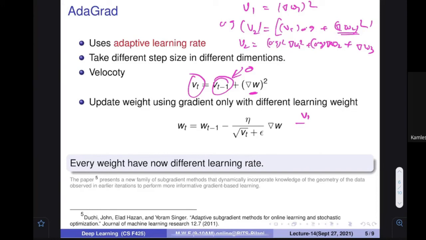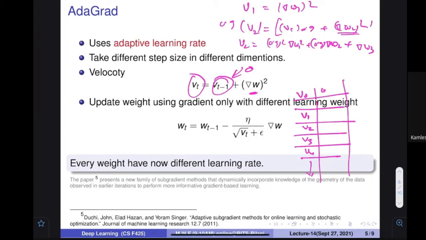I want to find out what is the value of V1, what is the value of V2, V3, V4, and so on. I want to write like this. Let's assume that V0 is equal to 0. I'm going to write Vi is equal to Vi plus 0.9 times Vi minus 1. Can you use this particular formula? Once again I have written the wrong thing. What is happening? Vi is equal to 0.9 times Vi minus 1 plus the derivative of Wi that I have. This formula, are you okay?